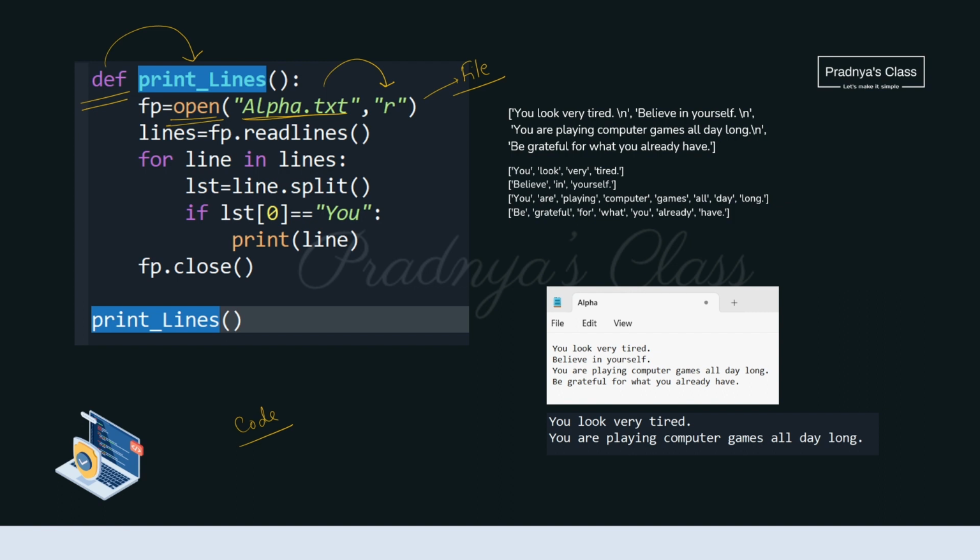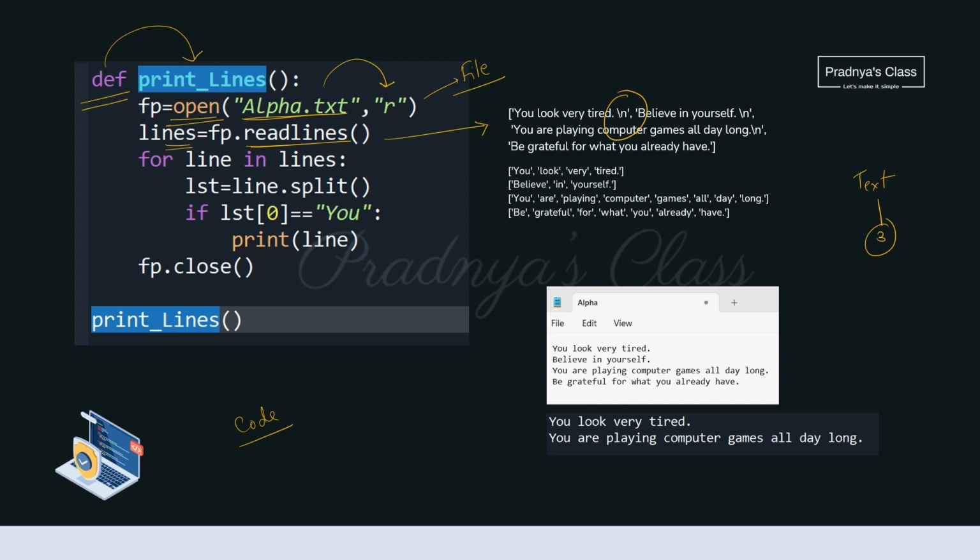To read the content of the text file, we have 3 functions. The first is read, the second is readline and the third is readlines. Here we are using the readlines function as there are many lines in the text file. The readlines function gives the result in the form of a list and each line is separated by \n, that we are going to store in the variable lines.